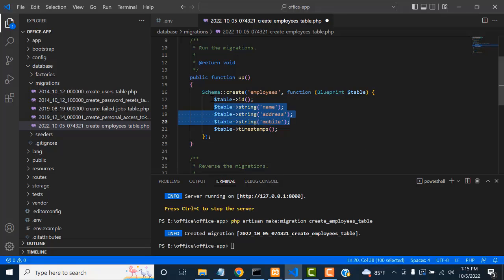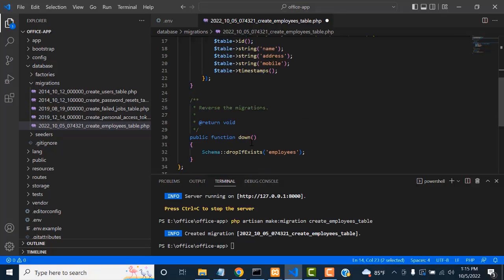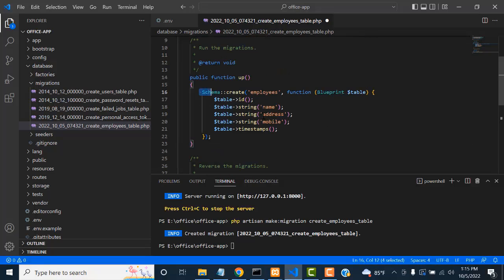Along with the ID. ID will be the auto increment, right? Okay. So you can see the up function and down function. If you have to drop the table, you have to call the drop function, right? So here I'm going to create a table. So how to create the table?